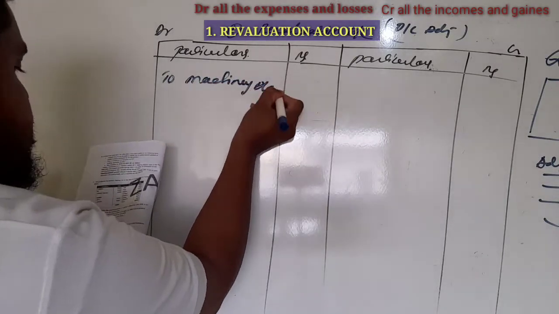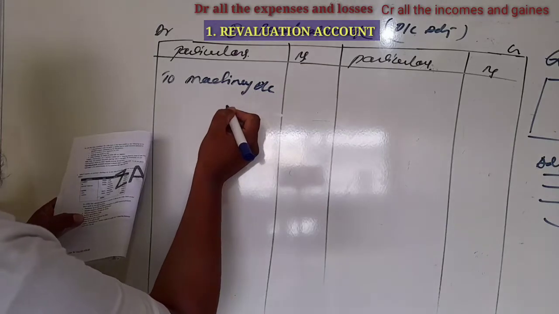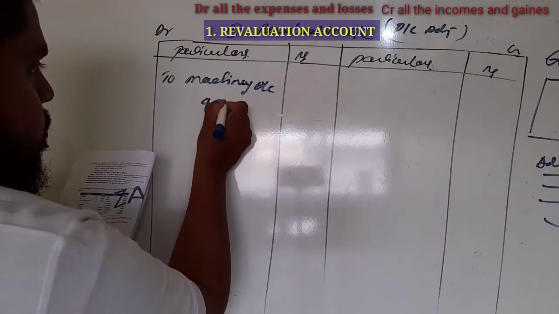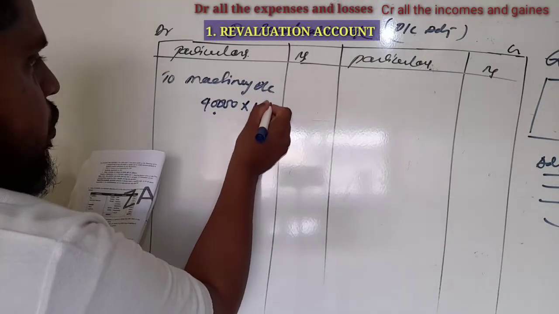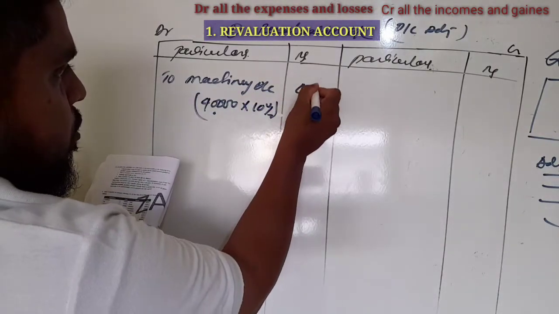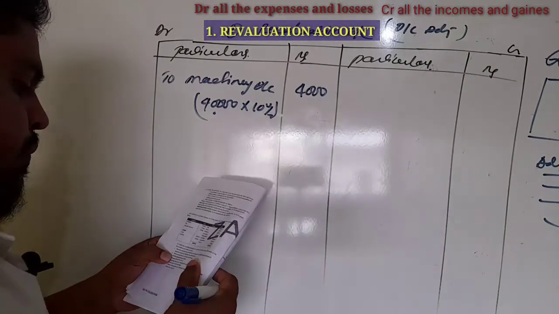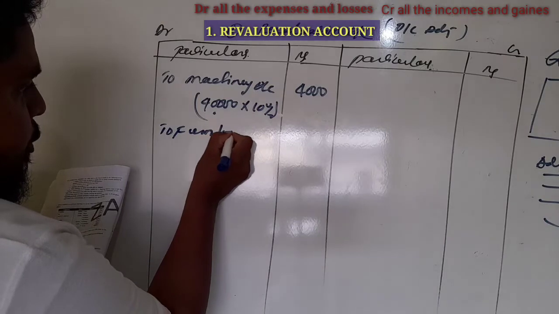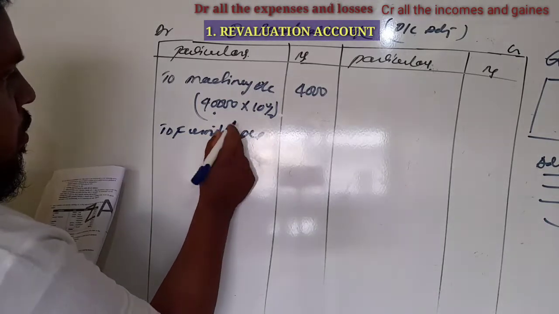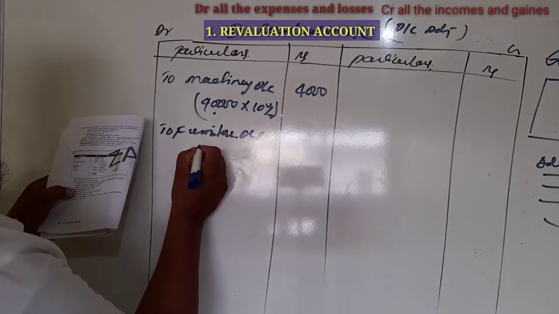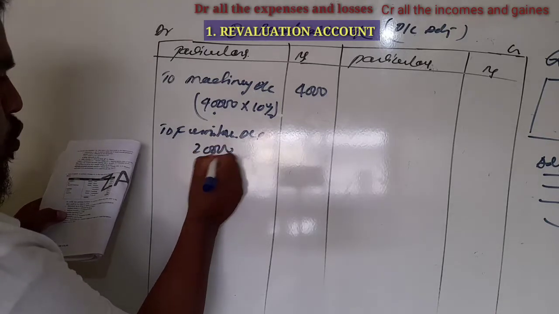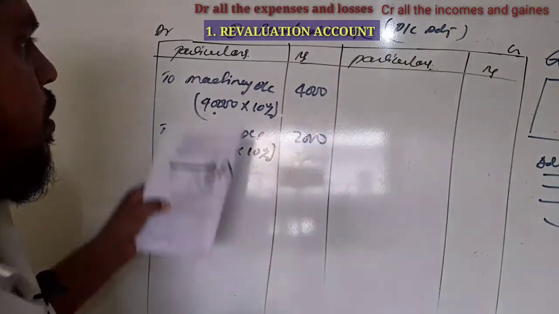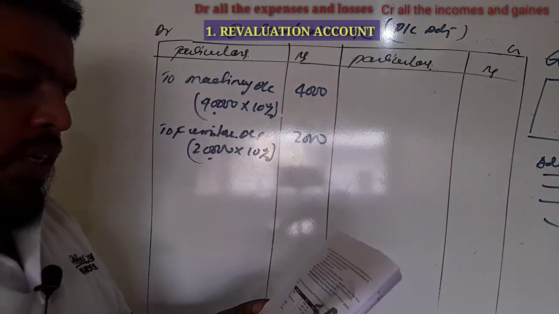Machinery account, machinery value in the balance sheet 40,000 into 10%, 4,000. Next, furniture account, 20,000 into 10%, 2,000. So this is depreciation.